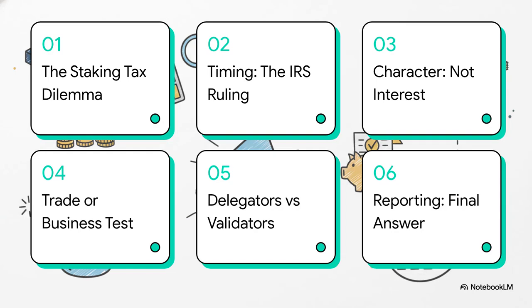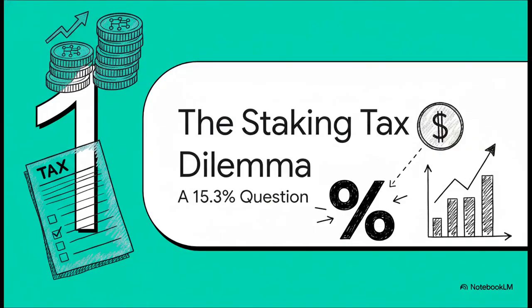So to get to the bottom of this, we're going to follow a very precise legal roadmap. First, we'll lay out the problem. Then, we'll figure out when your rewards even become taxable, based on a really important IRS ruling. After that, we'll figure out what kind of income it is, and finally, we'll apply a crucial legal test to see who owes self-employment tax, which will lead us straight to the correct way to report it.